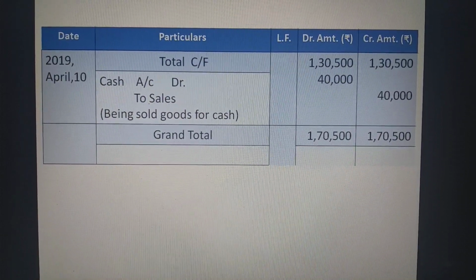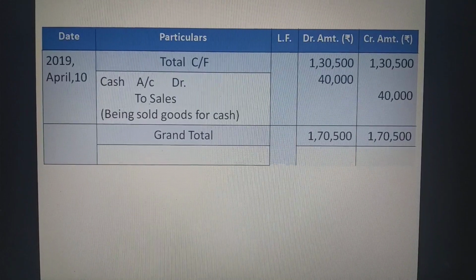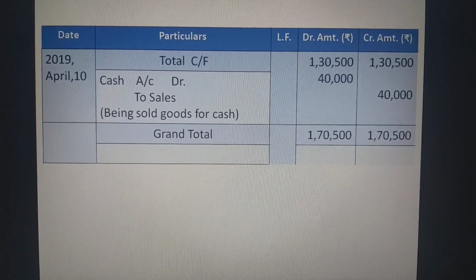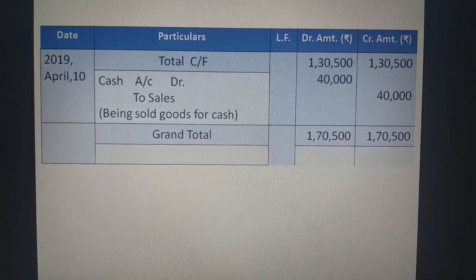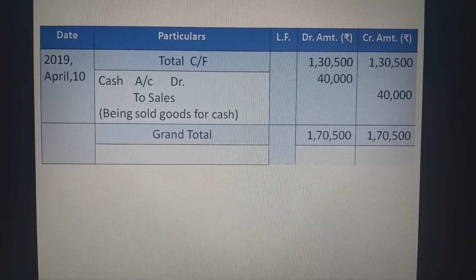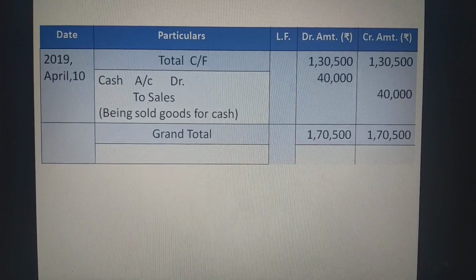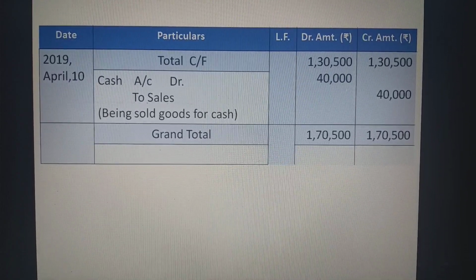Our last transaction was sold goods for rupees 40,000. Here we are receiving cash on sale of goods and goods is going out. That's why the journal entry is cash account debit rupees 40,000 to sales rupees 40,000 and the narration is being sold goods for cash.